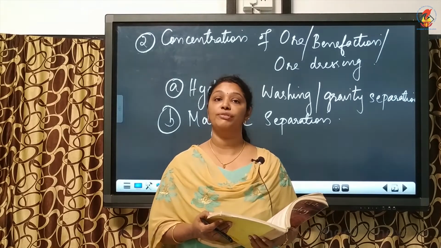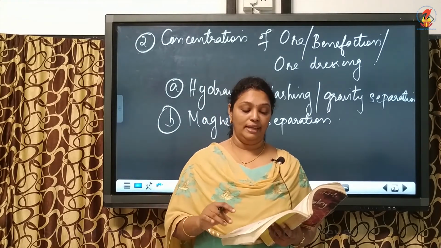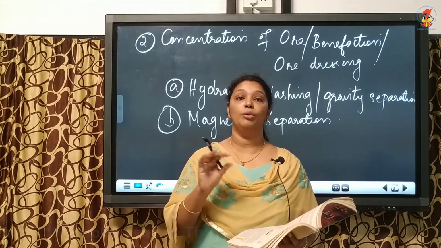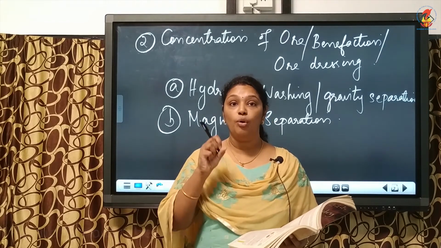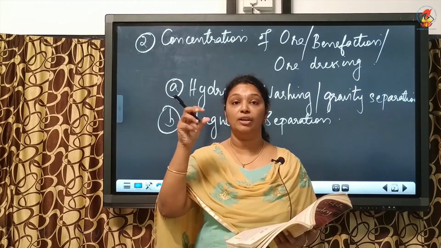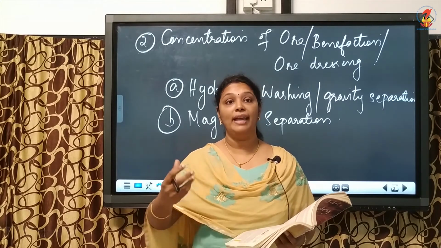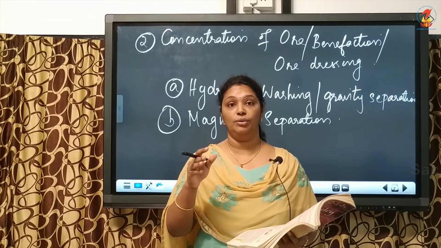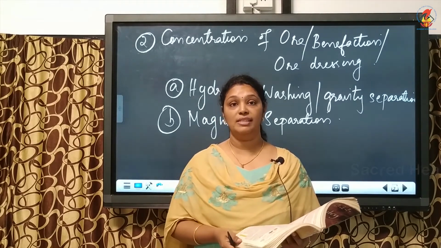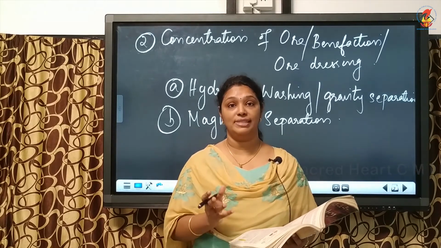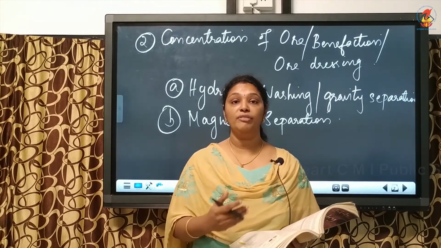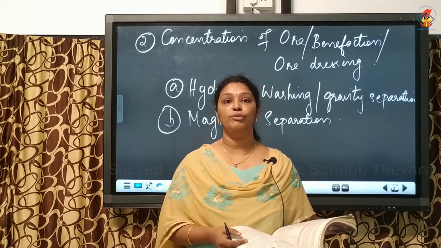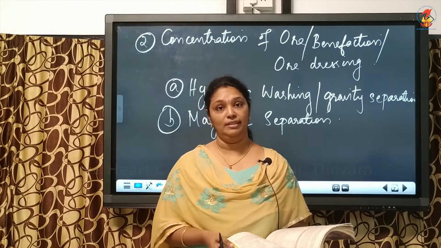The powdered ore is carried on a conveyor belt which passes over a magnetic roller, and if the ore is attracted by the magnet, the magnetic roller will attract the ore, and the gangue particles which are not attracted will be obtained separately. Thus we can remove most of the impurities. An example is magnetite, Fe3O4.